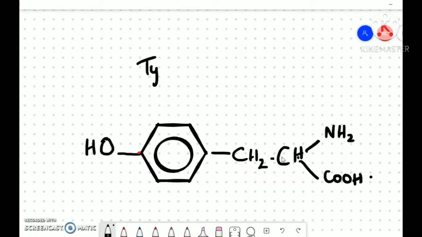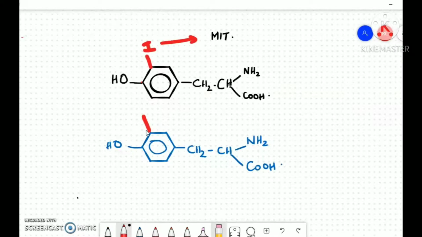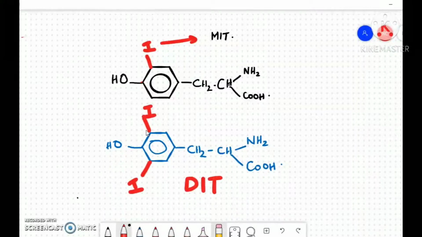The iodination takes place at the ortho position of the hydroxyl group in the phenyl ring. Monoiodination gives monoiodotyrosine. And if the iodination is taking place at the 2 ortho positions, then diiodotyrosine is obtained. The third reaction that is catalyzed by thyroperoxidase is the coupling reaction.